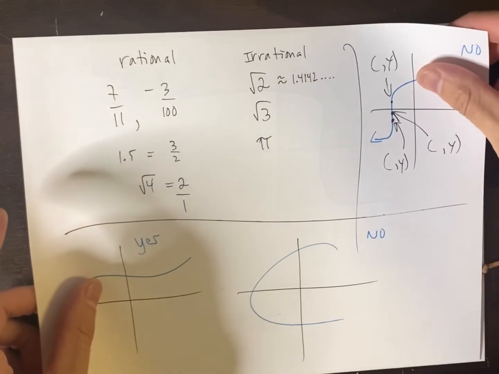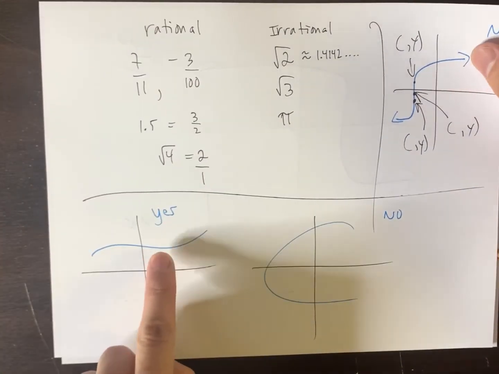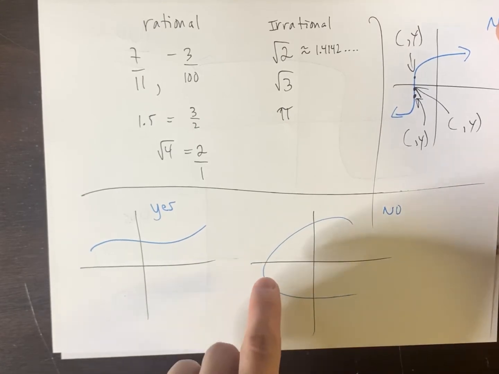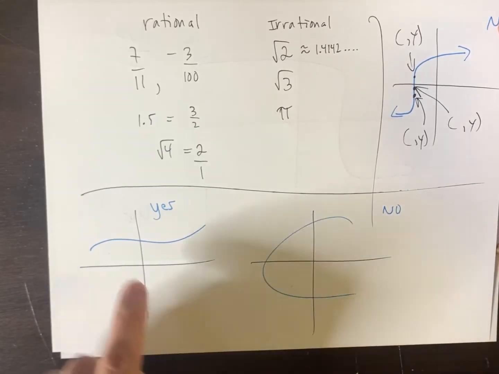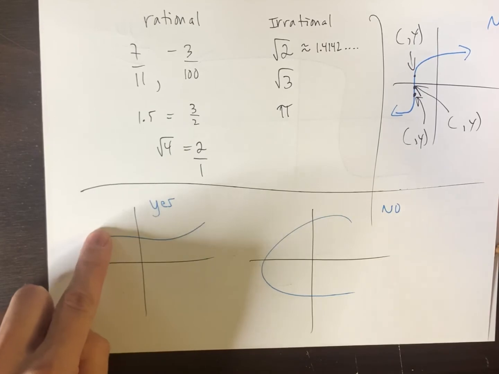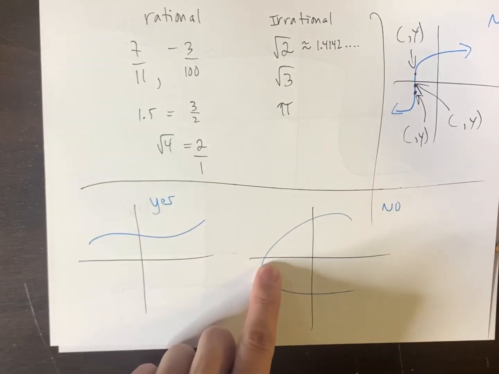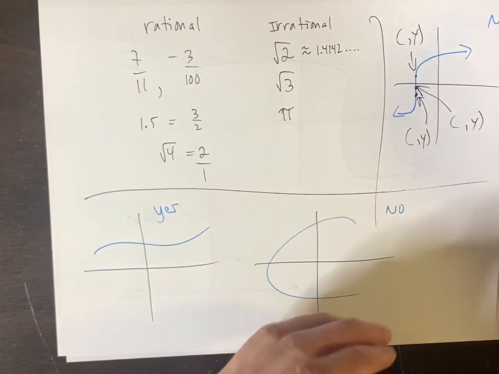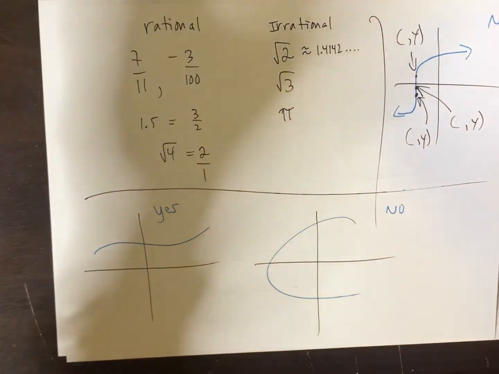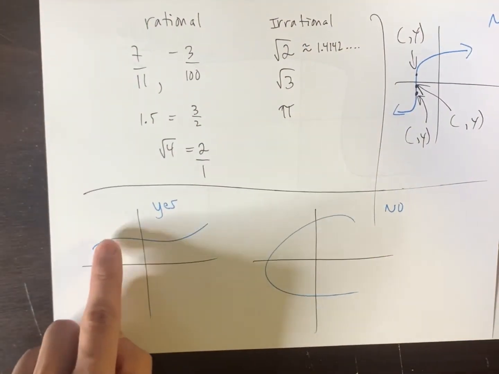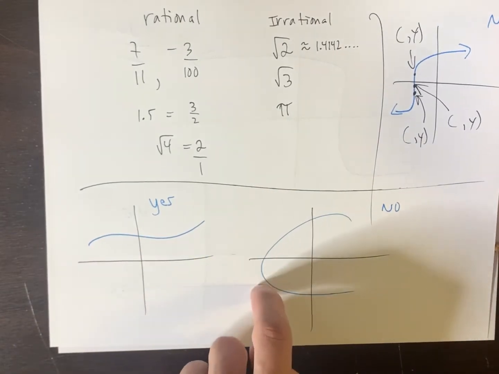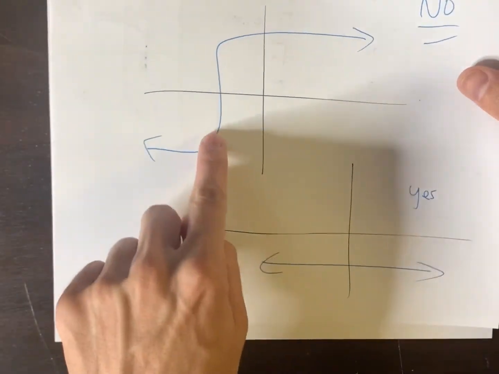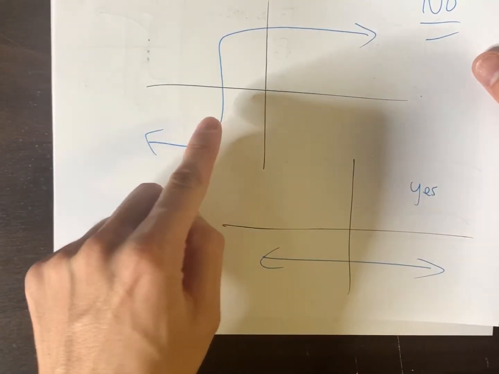And just really quickly before I let you go, so was this a function? Yes. Was this a function? No. However, this is still a relation. You see, this is a function and a relation. This is only a relation because it is not a function. So there are categories to this. We always ask students, function first, like function, yes. Function, no. But this is still a relation. What was the other one? Here. So function, no, but it is still a relation.